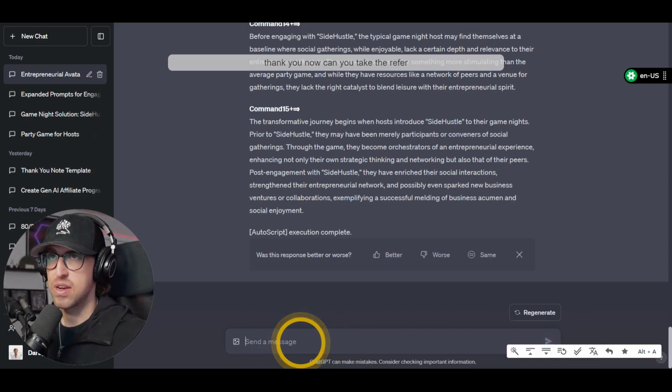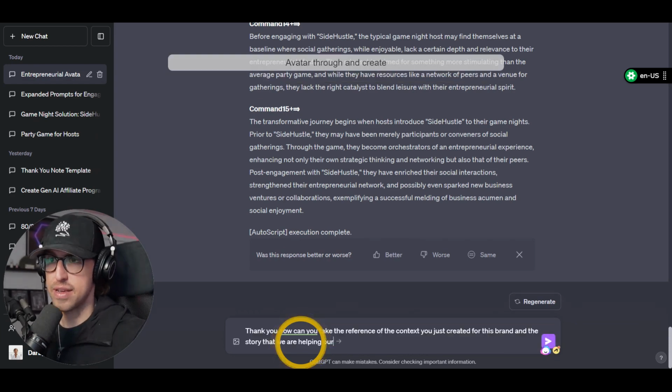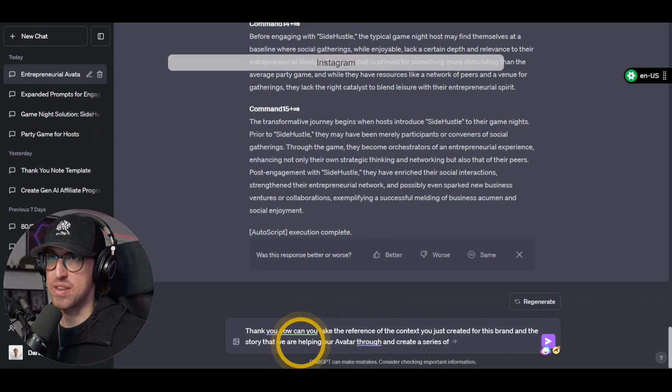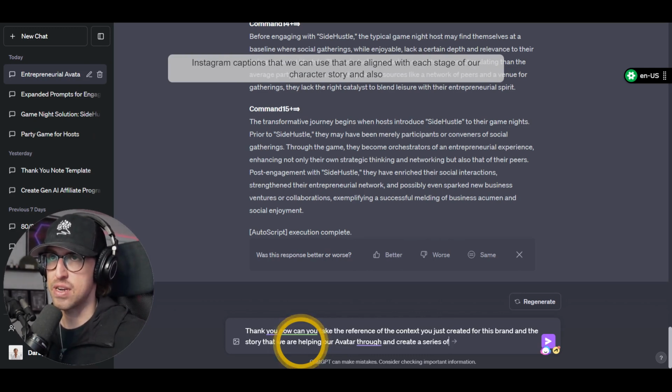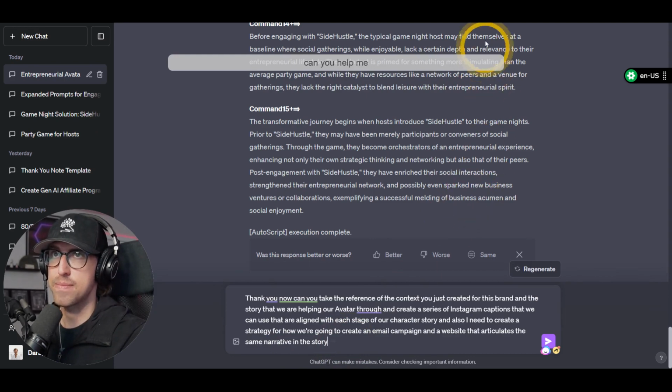Now, can you take the reference of the context you just created for this brand and the story that we are helping our client create a series of Instagram captions that we can use that are aligned with each stage of our character story. And also I need to create a strategy for how we're going to create an email campaign and a website narrative in this story. Can you help me with that?